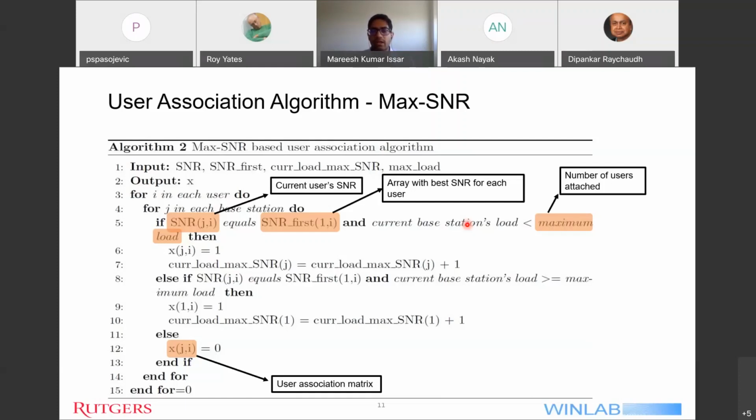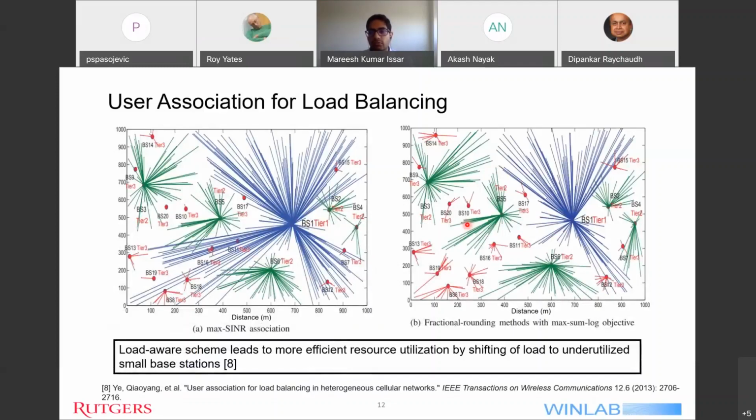Now moving on, I'll further suggest some of the improvements that have been studied in the existing literature over this association algorithm. So our first improvement is in terms of load balancing. So here we first need to analyze what these figures mean. The figure to your left, which I'm pointing to currently, is the max SINR association. Here, the red dot of my pointer is pointing to the macro base station, and it has a larger coverage radius. The blue lines here depict the connection between a user and the macro base station.